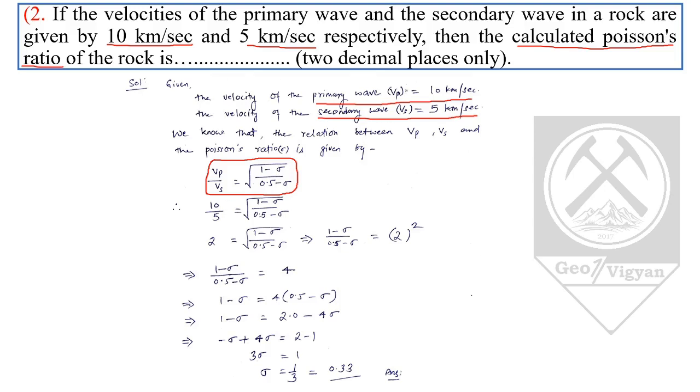We put the values of Vp and Vs in the equation and calculate Poisson's ratio. On calculating, we get Poisson's ratio sigma equal to 1 by 3. In the question, the answer is to be given to 2 decimal places only, so we convert to decimal and the answer comes to 0.33.